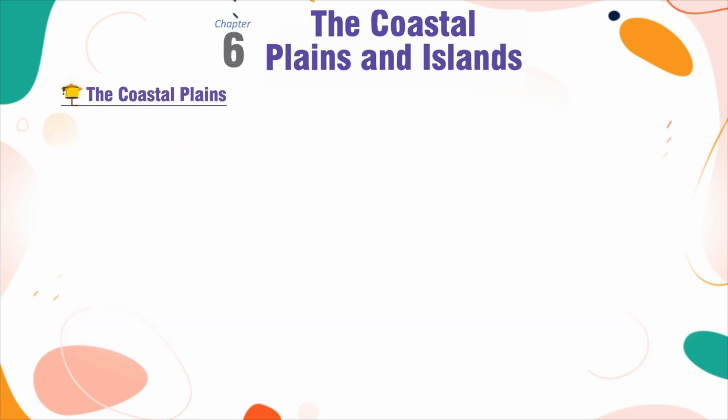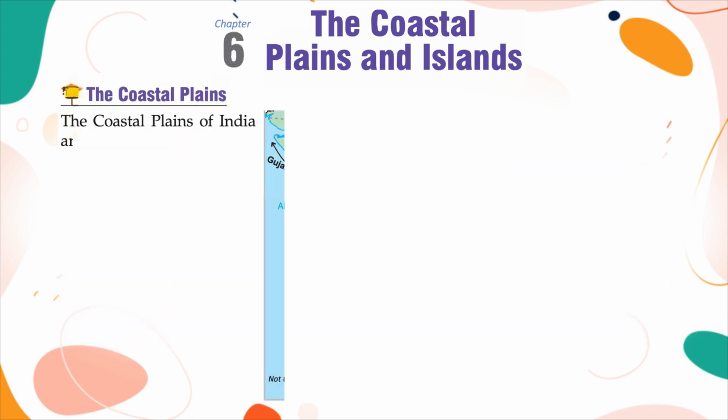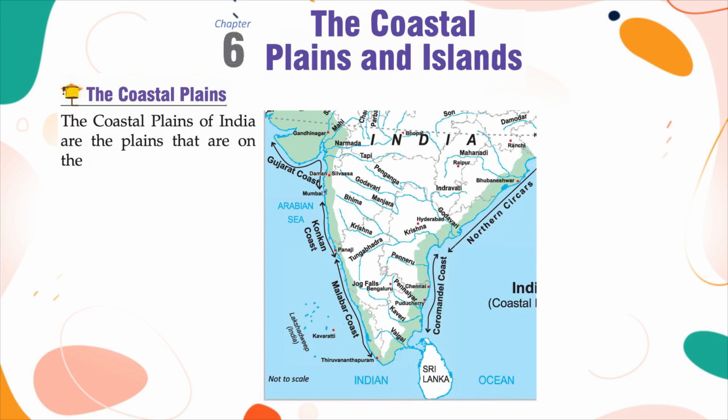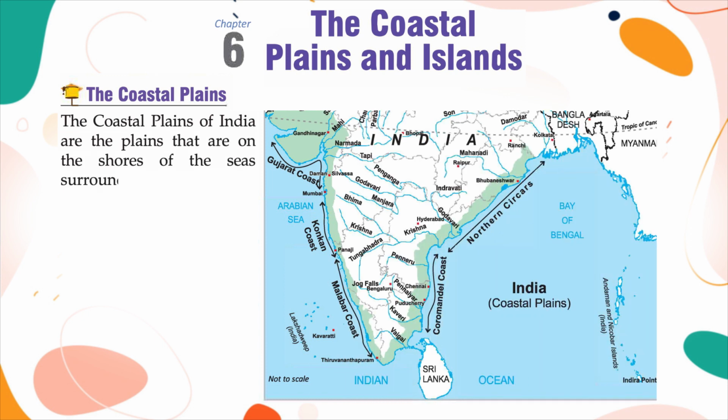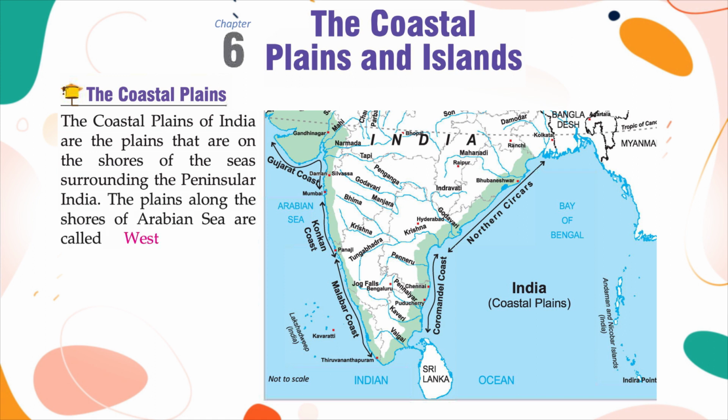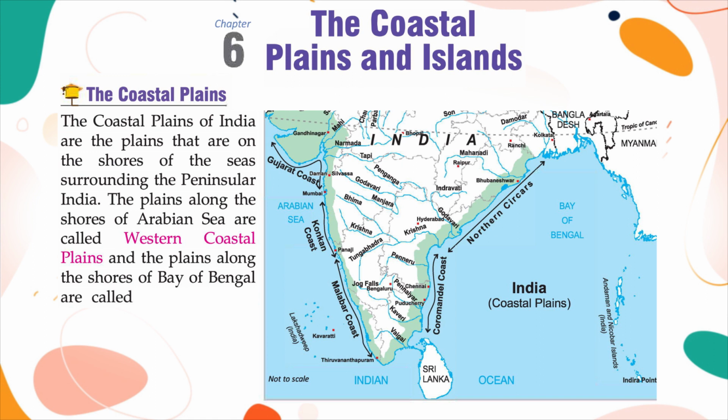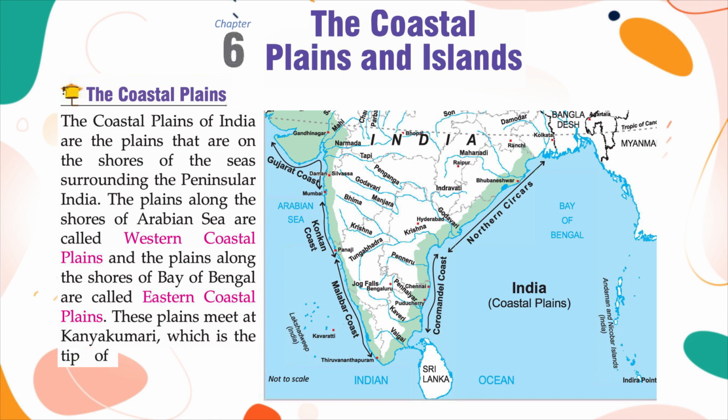The coastal plains. The coastal plains of India are the plains that are on the shores of the seas surrounding peninsular India. The plains along the shores of the Arabian Sea are called Western Coastal Plains, and the plains along the shores of the Bay of Bengal are called Eastern Coastal Plains. These plains meet at Kanyakumari, which is the tip of the southernmost peninsula.